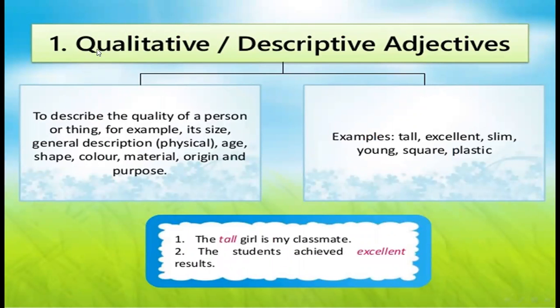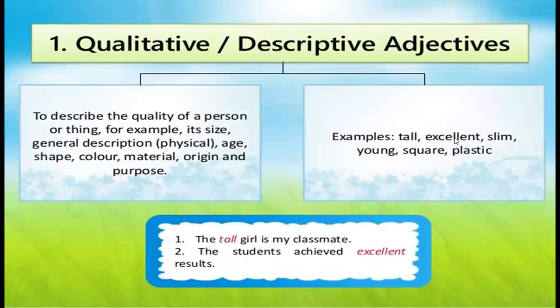First one is qualitative or descriptive adjectives. To describe the quality of a person or thing, for example, its size, general description, physical, age, shape, color, material, origin, and purpose are called qualitative adjectives or descriptive adjectives.